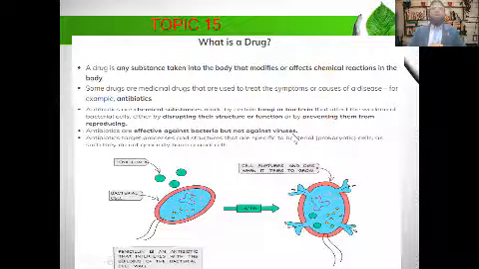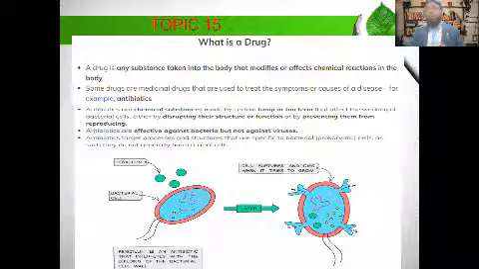The question arises: why are antibiotics used against bacteria or fungus but not viruses? Because the structure of a virus is very simple. It has a protein coat, the capsid, and RNA or DNA. But a bacterium has a cell wall, a cell membrane, and a capsule layer. Some antibiotics rupture the cell wall, some rupture the cell membrane, and some rupture the capsule outer layer.